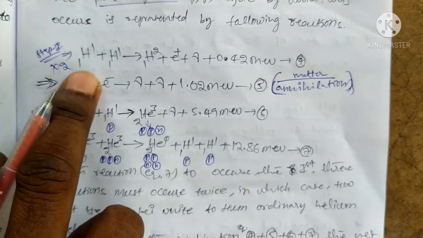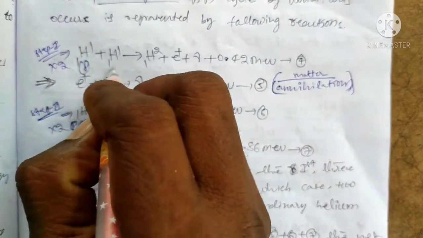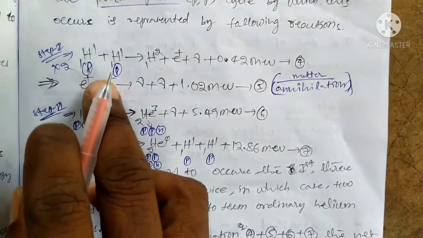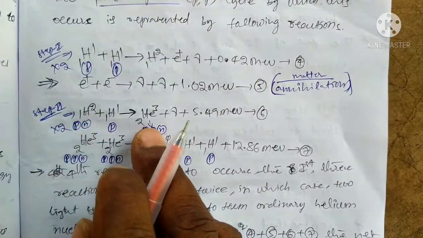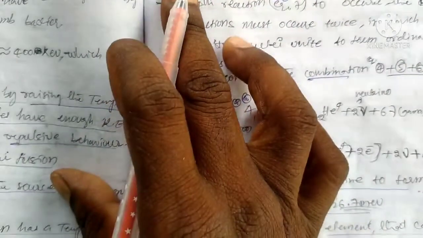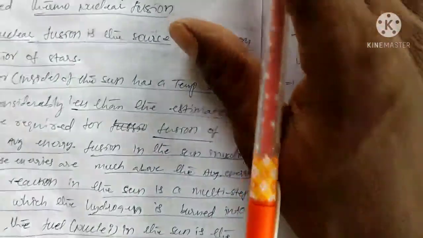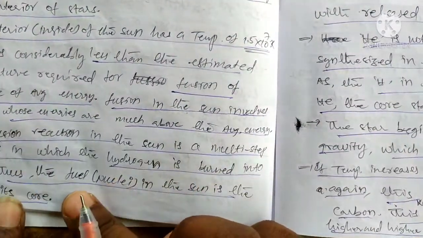In the case of hydrogen, H1 is nothing but a proton, one proton. Proton gets a neutron to form the nuclei. That is, the nucleus is a heavy nucleus made of small particles, like this.